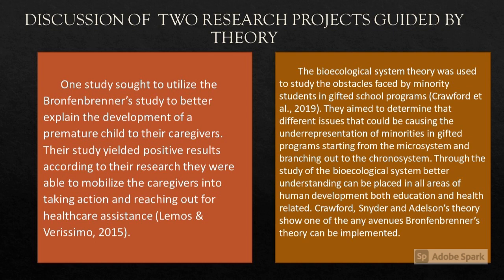What they discovered was in the microsystem, the students' immediate social network, such as parents or peers, held their own educational experiences, which had an effect on the students. The mesosystem diverged out and examined the family's capital and the teacher's demographic. The macrosystem looked at the policies regarding the criteria for determining gifted education programs and potential biases that may play a factor. Lastly is the chronosystem. This allows the researchers to take a better look at the changes in policy over time and how they shape the underrepresentation of minorities today.